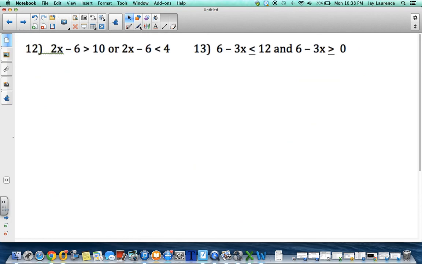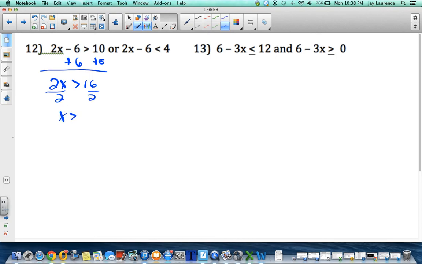Let's try some compound inequalities here. Now, these are real easy. I'm just going to solve the two pieces, but I'm going to graph them on the same number line. So I'm going to get 2x is greater than 16. I'm going to divide by 2, and x is going to be greater than 8. And then I'm going to add 6 here. I'm going to get 2x is less than 10. I'll divide by 2. And so x is going to be less than 5. So I have x is greater than 8 or x is less than 5.